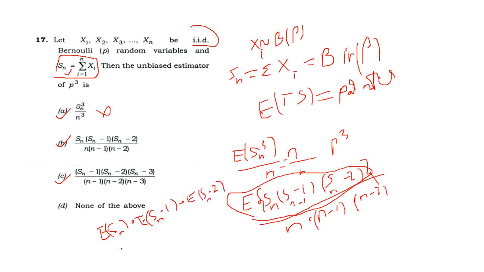Here the expected value of Sn means the mean of the binomial distribution, which is np. Here you get np, then np minus p, then np minus 2p.